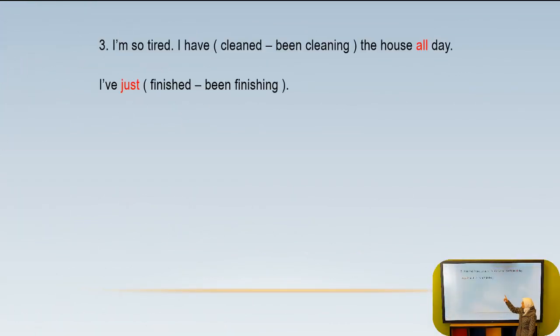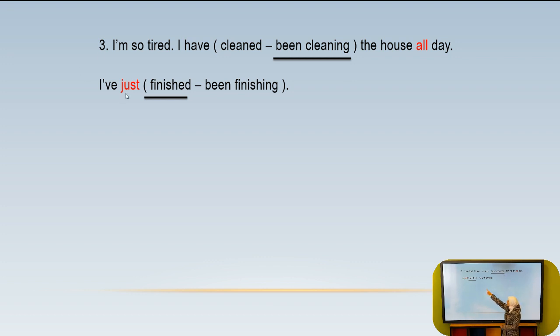Number 3, I am so tired. I have cleaned or been cleaning the house all day. Now remember that here we have all. So what should we choose? The answer is been cleaning. I am so tired. I have been cleaning the house all day.